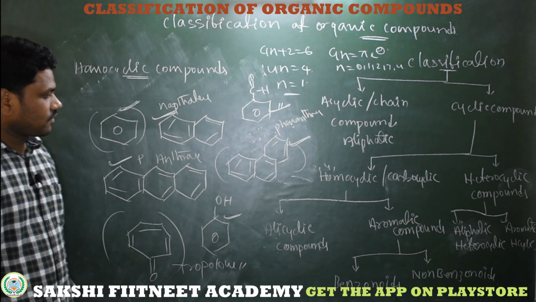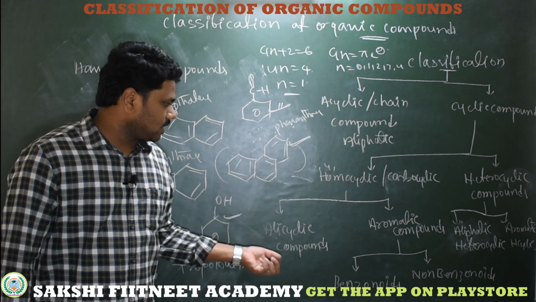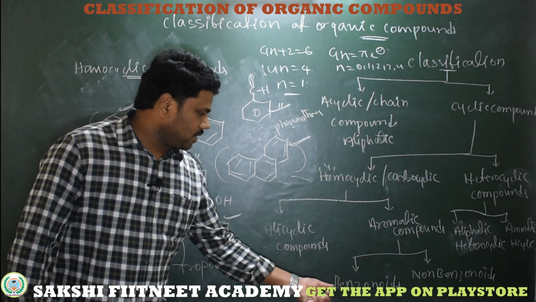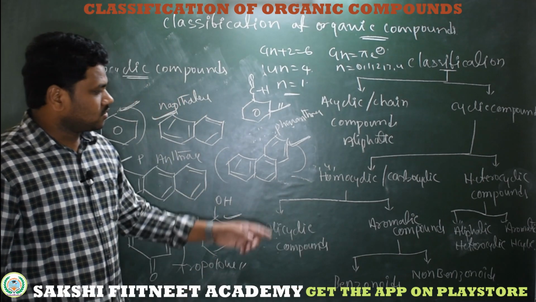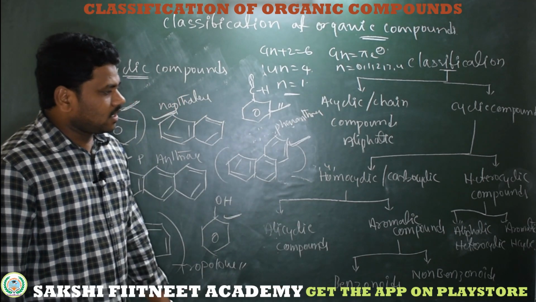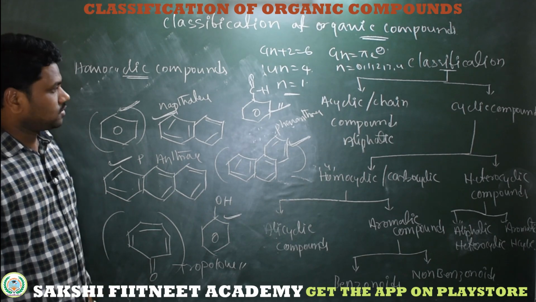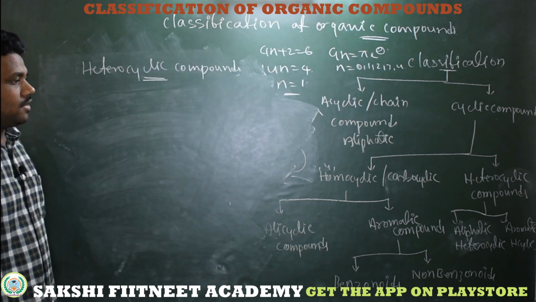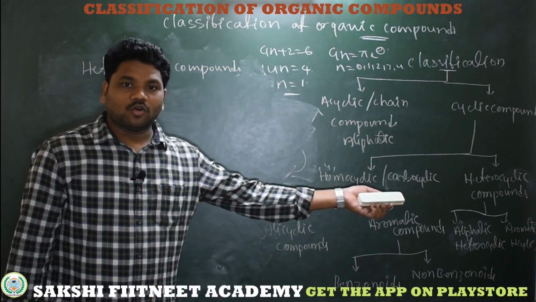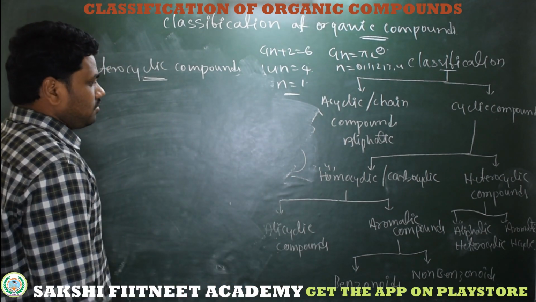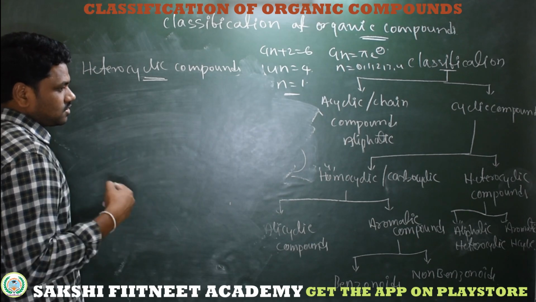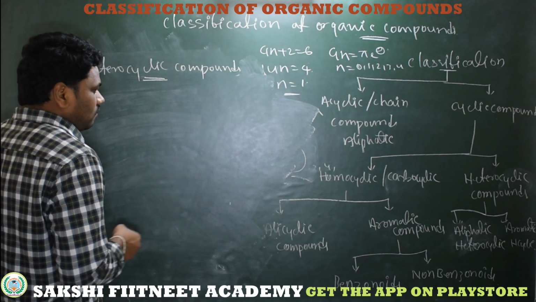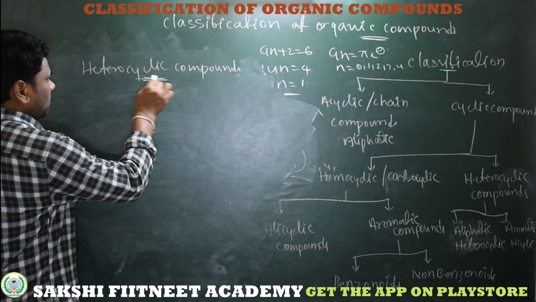So this is the classification of homocyclic compounds, which are alicyclic and aromatic, and again the aromatic are benzenoids and non-benzenoids. So now we'll discuss heterocyclic compounds. What are heterocyclic compounds? The compound which is composed of carbon as well as one heteroatom. That means a cyclic compound consisting of carbons as well as a heteroatom is called a heterocyclic compound.